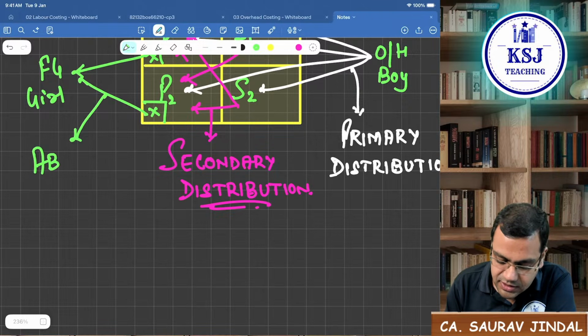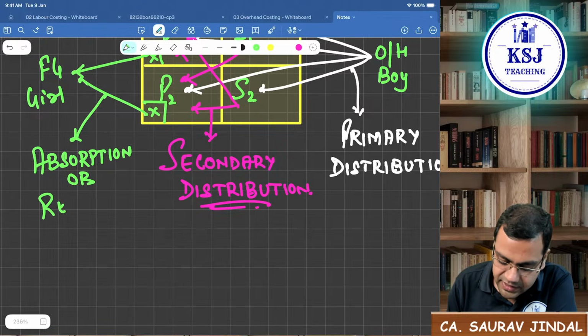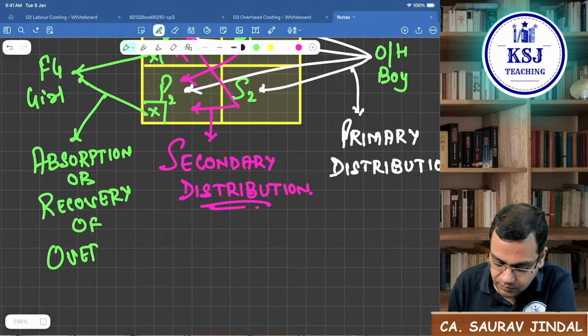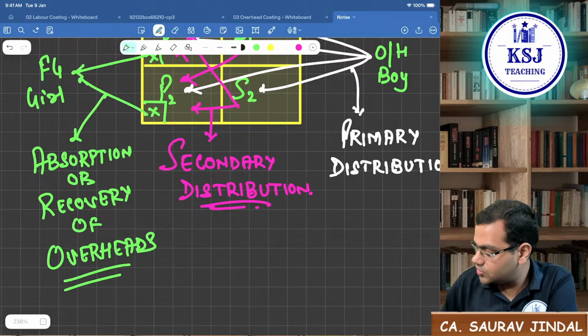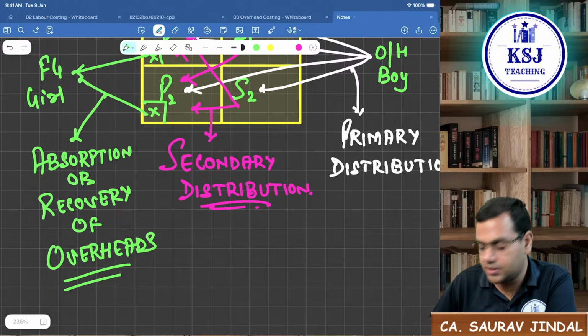This is the third step. This we call absorption or recovery of overheads.